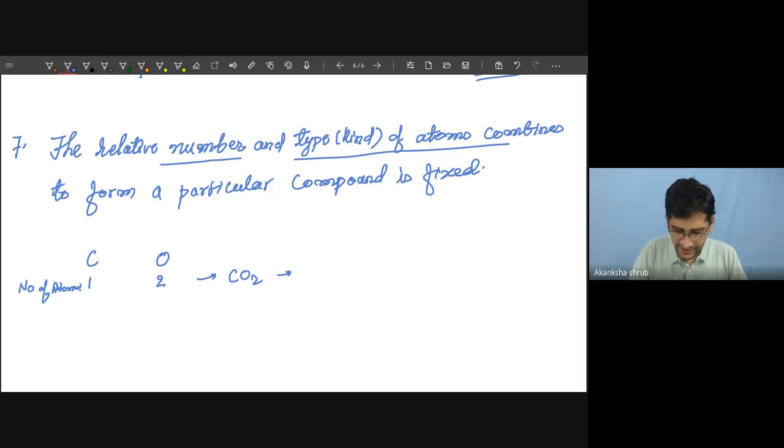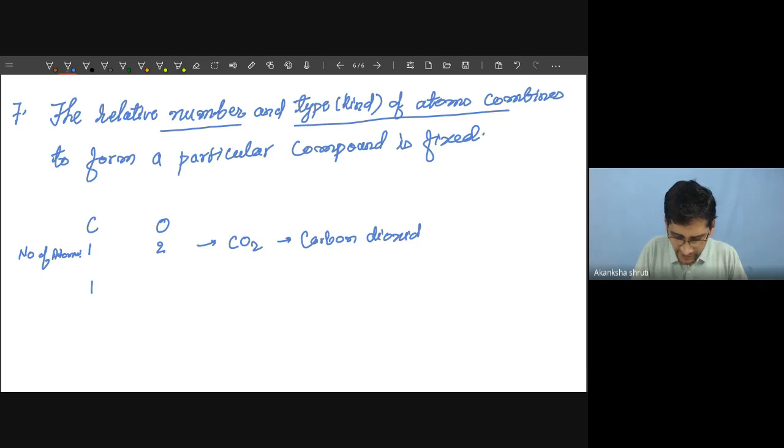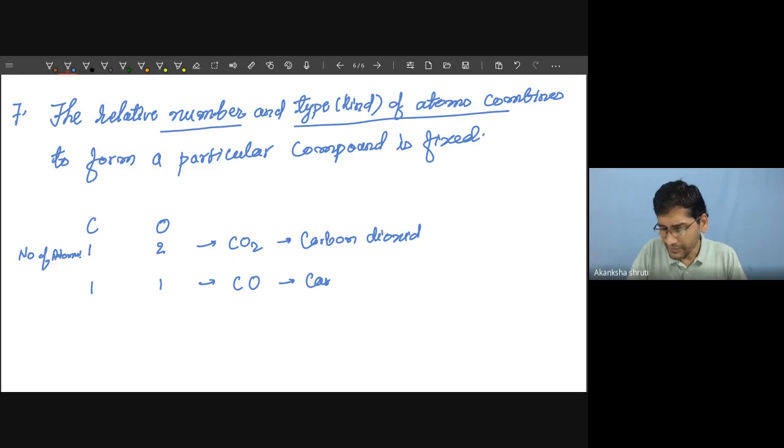It is called carbon dioxide. If this ratio is changed, say one carbon atom and one oxygen atom is taken, then the formula becomes CO. It becomes a new compound called carbon monoxide.